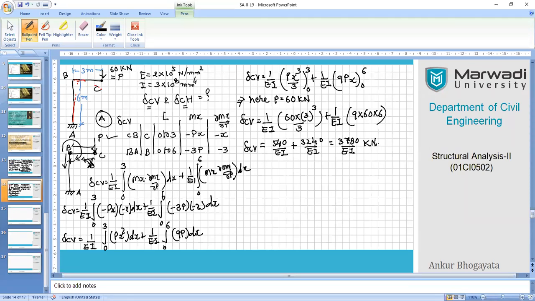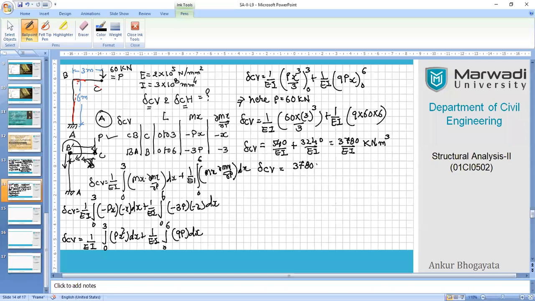Now, as you know from the earlier calculations and our previous examples and experience, this value is always in kilonewton into meter cube, right? Always you should remember, and slope will be kilonewton into meter square, which should not be forgotten by you, right? So delta CV, now we are ready to use the EI value also.